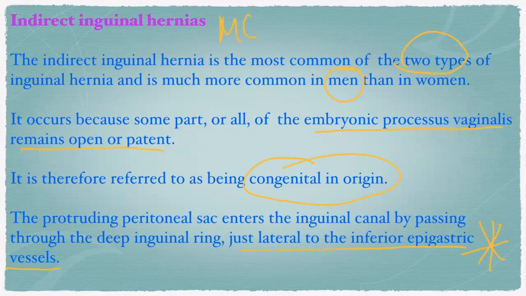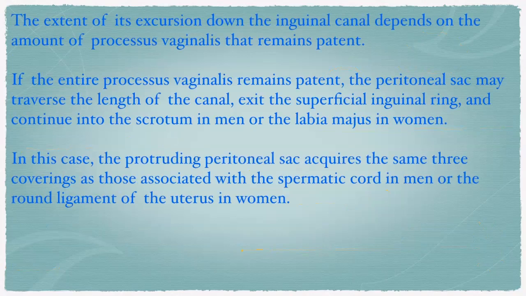So the hernia lateral to the inferior epigastric vessels, through the deep inguinal ring, is called an indirect inguinal hernia. The extent of its descent down the inguinal canal depends on the amount of the processus vaginalis that remains patent. So if the entire processus vaginalis remains patent, the peritoneal sac may traverse the whole length of the canal, exit the superficial inguinal ring, and continue into the scrotum in men and labia majora in women. In this case, the protruding peritoneal sac acquires the same three coverings as those associated with the spermatic cord in men or the round ligament of the uterus in women.